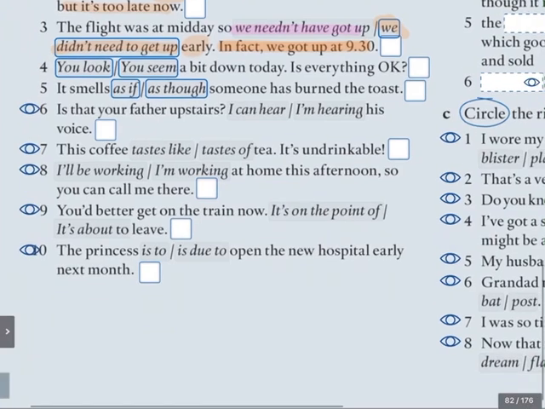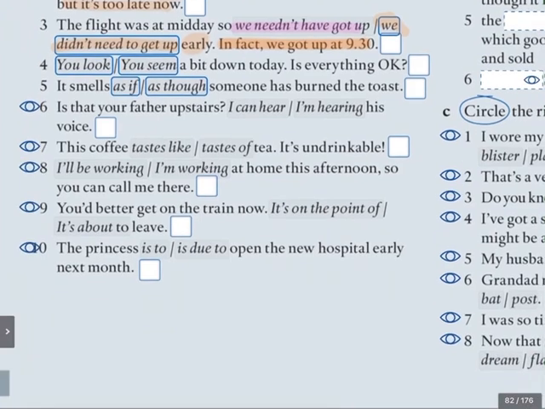What about number 6? Is that your father upstairs? I can hear, or I'm hearing his voice. Now again, we've got a verb of the senses here, which we usually use with can. Now, I can hear his voice. So far so good?